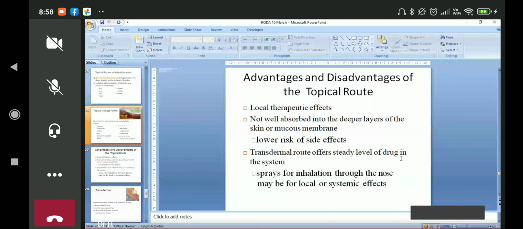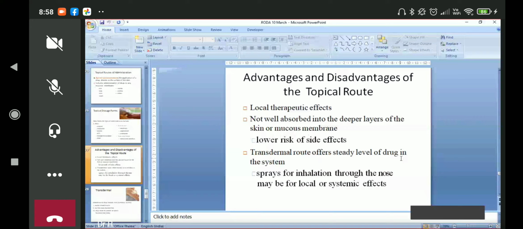These are the dosage forms for topical use. Advantages and disadvantages of the topical routes, you all know. We have discussed most of them. Local therapeutic effect is there, not well absorbed into the circulation, into the deeper part of the body or the skin or the mucous membrane. So lower risk of side effects, because lesser drug is going into the body. More drug will go, more adverse effect will be there. If we give less, the chances of adverse drug reactions will be lower.